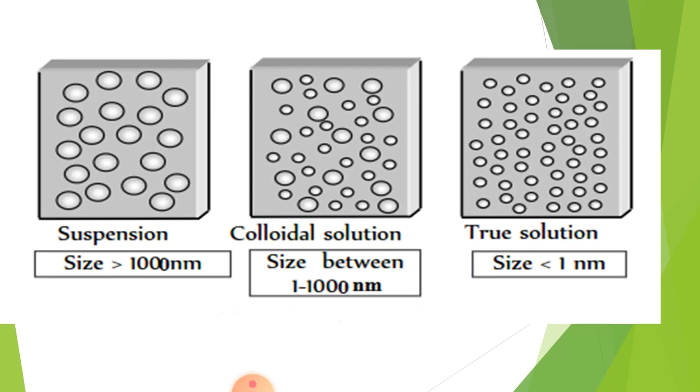Now look at the diagram to understand better the difference between suspension, colloidal solution and true solution. Look at the particle size, that is more than 1000 nanometers. As seen in the diagram, the particle size is between 1 to 1000 nanometers, or less than 1 nanometer. The small particle size belongs to the true solution, large particle size belongs to the suspension, and in between belongs to the colloidal solution.